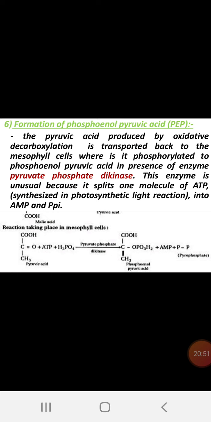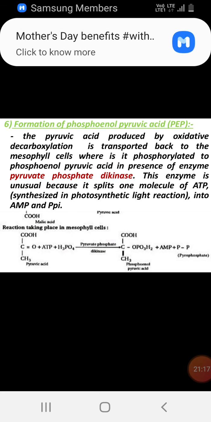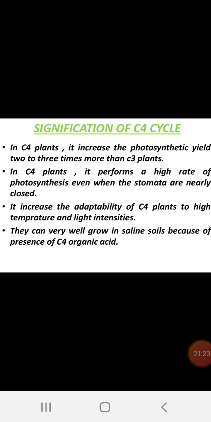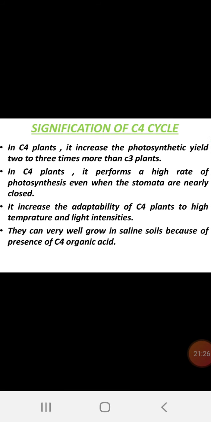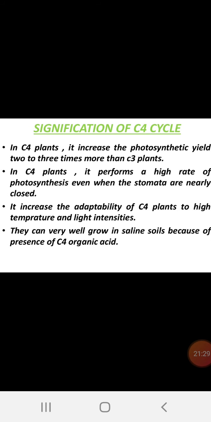Formation of the phosphoenol pyruvic acid. The pyruvic acid produced by oxidative decarboxylation is transported back to the mesophyll cells, where it is phosphorylated to phosphoenol pyruvic acid in the presence of the enzyme pyruvate phosphate dikinase. This enzyme is unusual because it splits one molecule of ATP, which was synthesized in the photosynthetic light reaction. Okay, this reaction you can write with only the names. In this way, it completes the biosynthetic pathway of the C4 cycle.